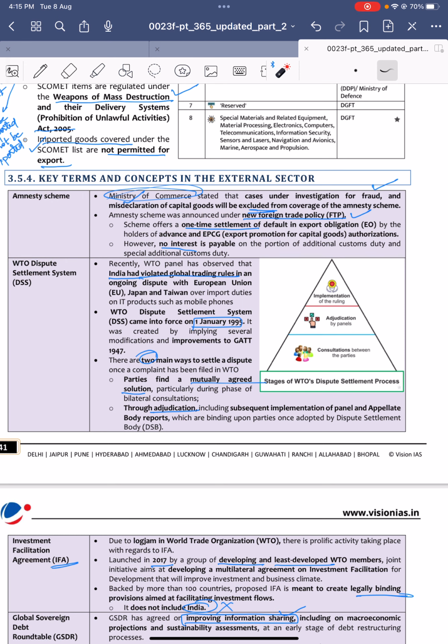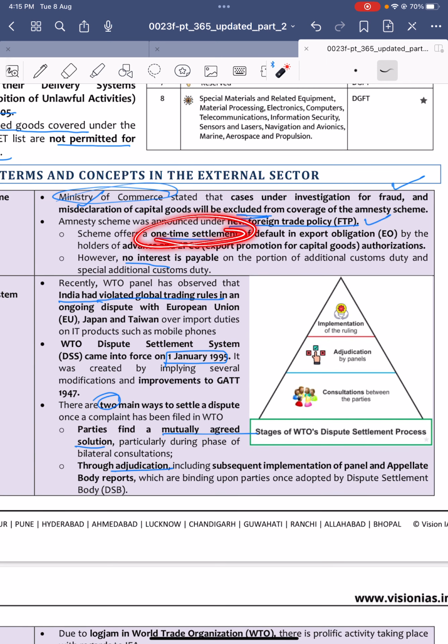See, for example, I am an exporter. If I have to pay some fees to the government to process my business, and I didn't pay, if I evade those fees, then this is a one-time settlement for me, like the government giving me a chance.